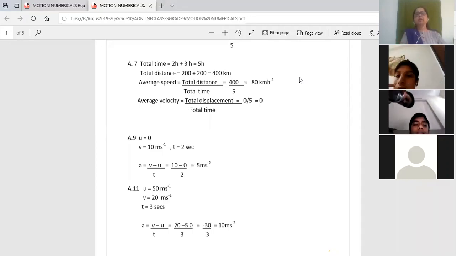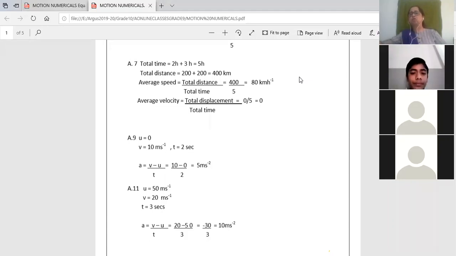So always put U equal to 0. And whenever you see the statement that the car stops, the final velocity V equals 0. Again, whenever a body starts from rest, U equals 0, and whenever it stops, V equals 0.